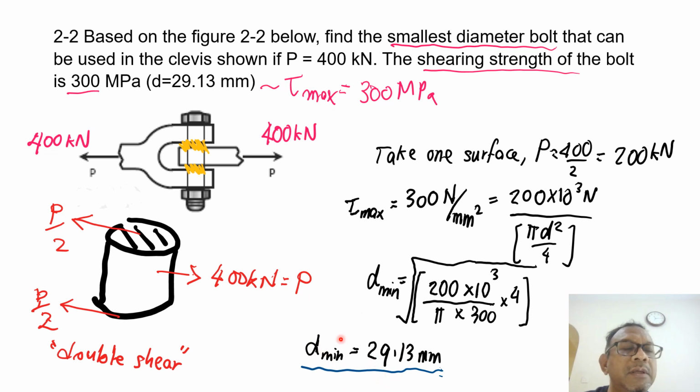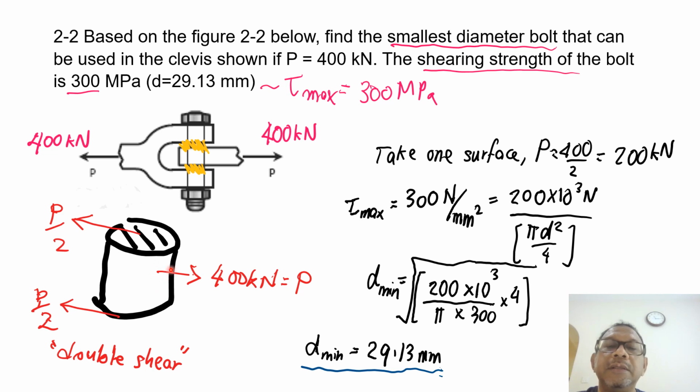This is quite a straightforward question that you can use in your study. So there's not much to be discussed. The only thing that you need to remember is where failure occurs. So the first skill that you need is to identify whether this is a single shear or a double shear problem. Similarly, before this, it was a single shear problem. This is a double shear problem for question number 2. I think we can move on to question number 3.